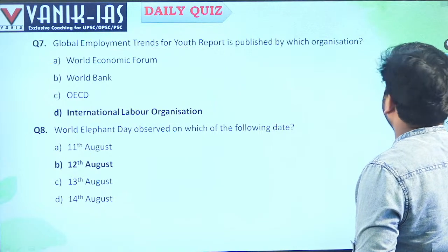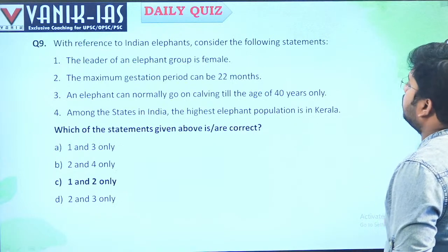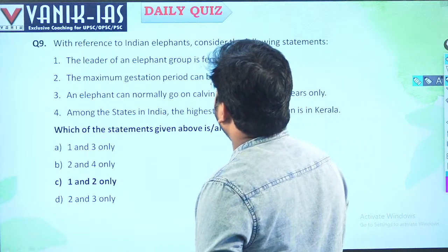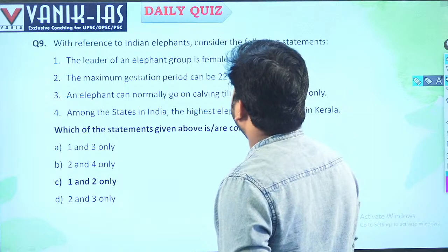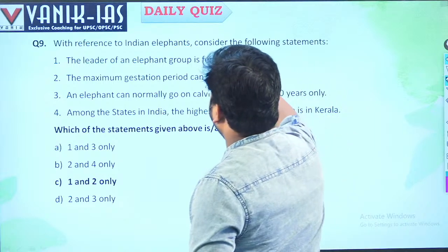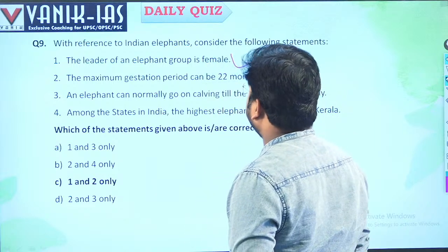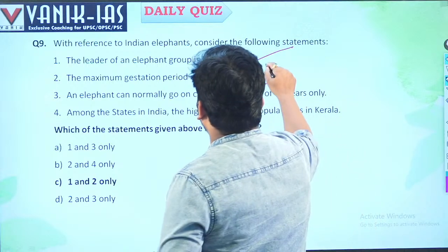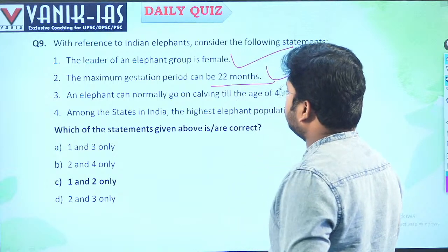Next, with reference to Indian elephants, consider the following statements. The leader of an elephant group is a female. Yes, the leader of an elephant group is a female, and the maximum gestation period can be 22 months. Gestation period is maximum 22 months.